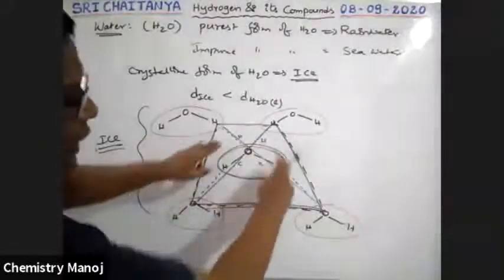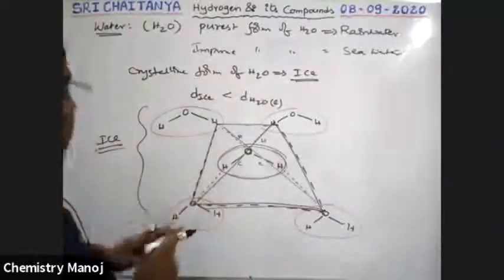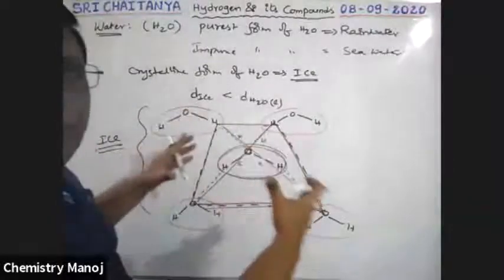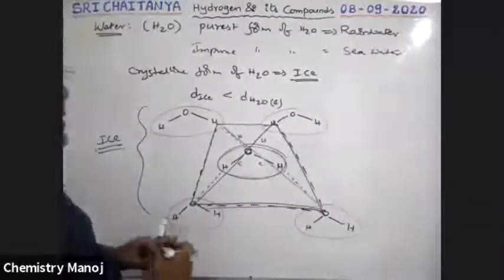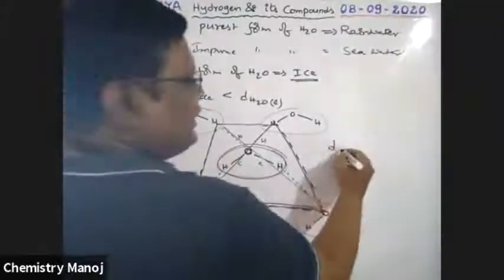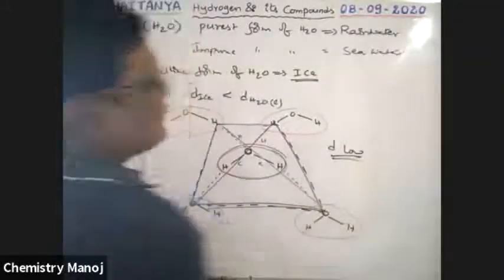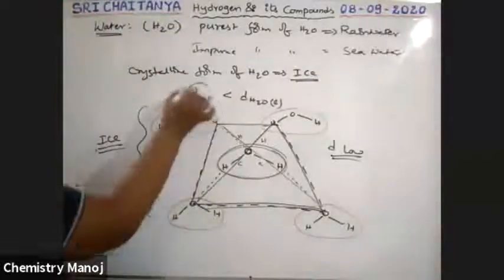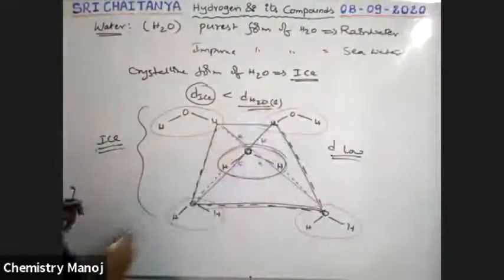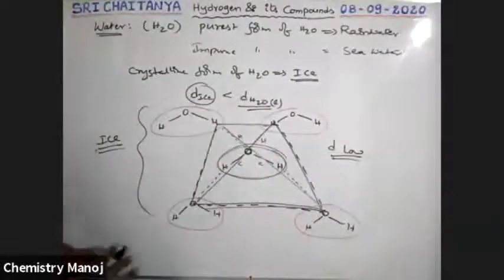Because of this, a lot of empty space is available inside it. That means more volume, less mass. Because of that, the density is low. Therefore, the density of ice is less than the density of water.